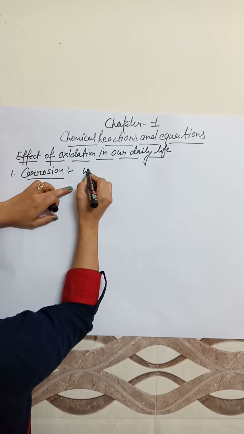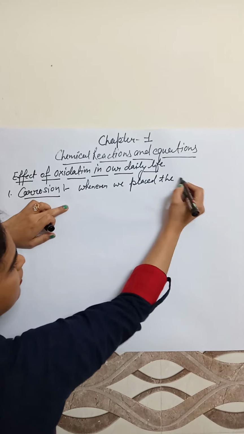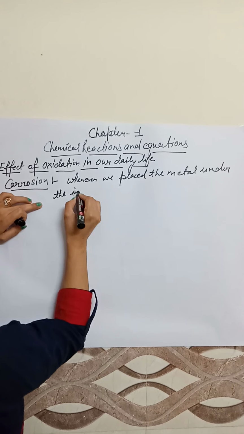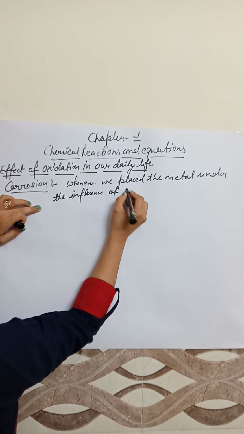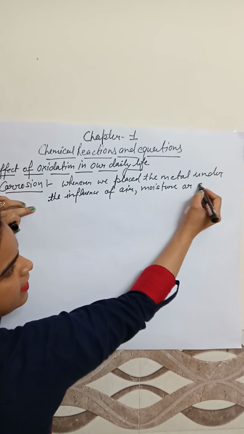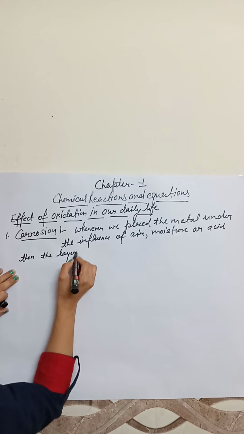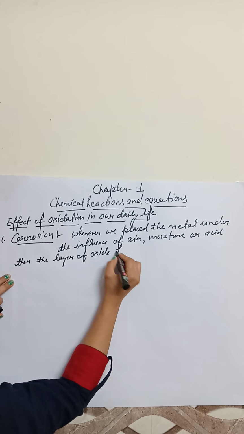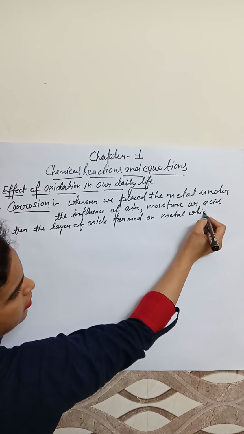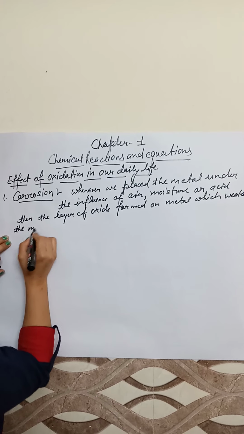Corrosion is that whenever we place a metal under the influence of air, moisture or acid, then a layer of oxide is formed on the metal, which weakens the metal. That is called corrosion.